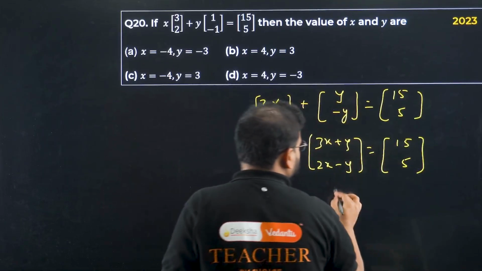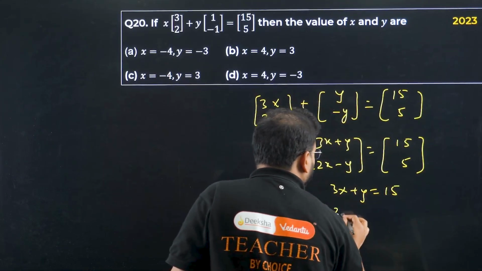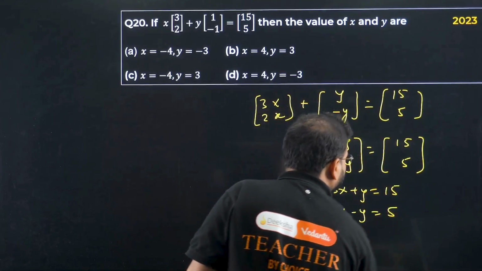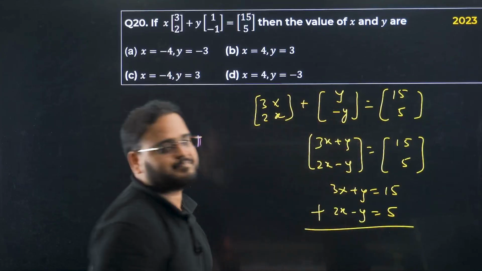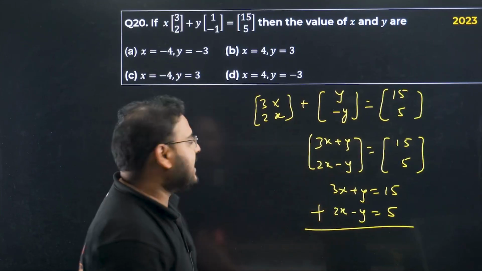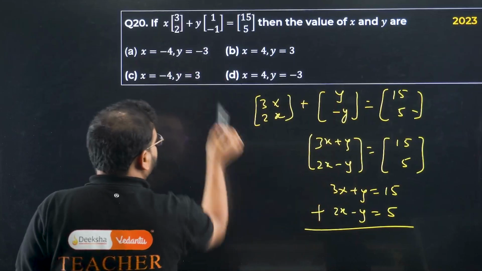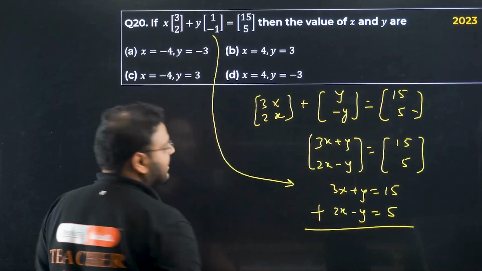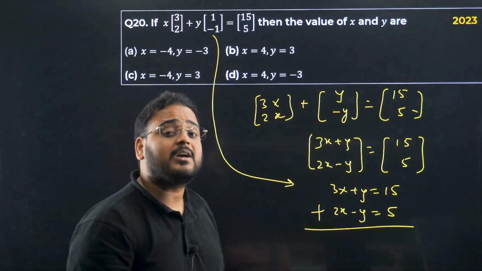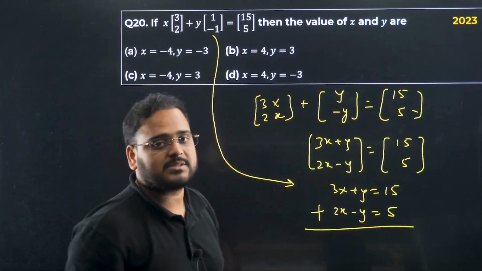Compare it: we have equations 3x plus y equals 15 and 2x minus y equals 5. Add these. I could have taken the equations directly like this and didn't have to write all these steps. From here to here we can write directly, but I did all of that so that you don't have any confusion or doubt. This is the process.